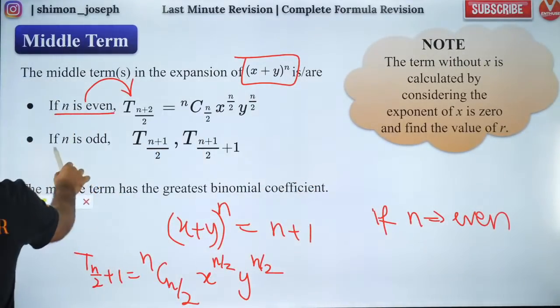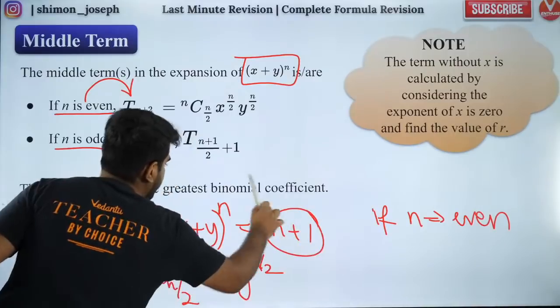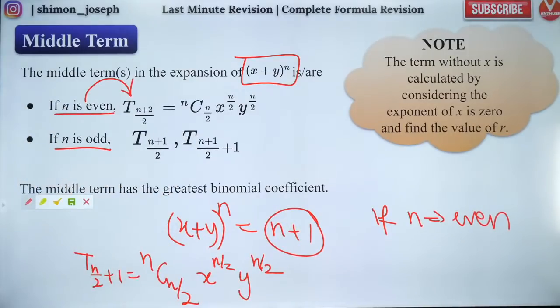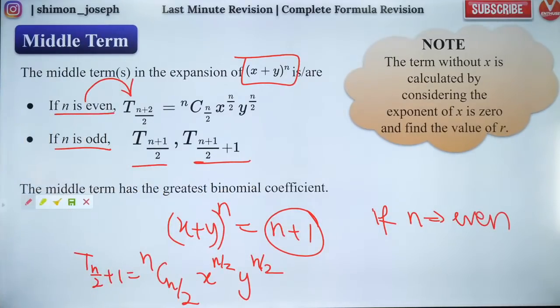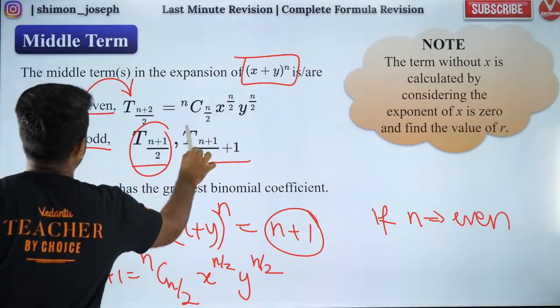But if your n is odd, n plus 1 will be even. So there will be two middle terms. Okay, there will be two middle terms. So how do you find two middle terms? This is the way you do it. Are you all happy with it? Just make a note of it and then we will move forward, guys.